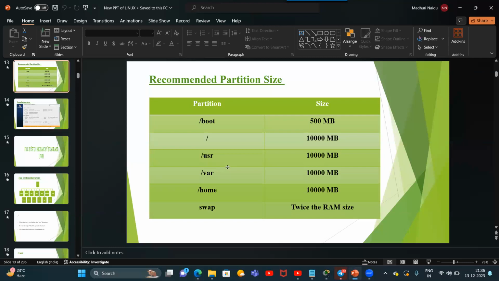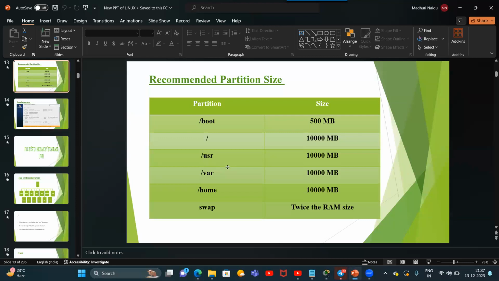Whenever a normal user logs in and creates any files or directories, the data is stored under /home. So if I specify some size like 500 GB for the home directory, then using that 500 GB of space, users can store the data. If you specify some size, users can store data using that size. But it is not compulsory to create. If you don't create it, users can still store the data.